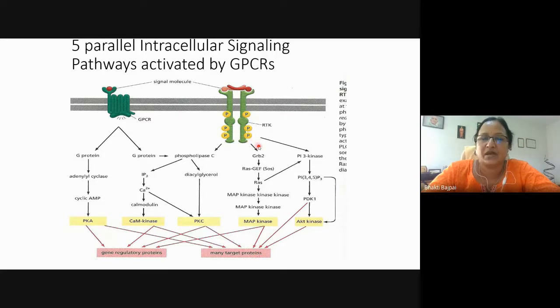This receptor tyrosine kinase can also activate the PI3 kinase pathway, which will hyperphosphorylate PIP3, and then it will activate the PDK1. PDK1 will activate the AKT, and then the phosphorylation of many target proteins. So 5 parallel intracellular signaling pathways are there, which are activated by the GPCRs or the RTKs.